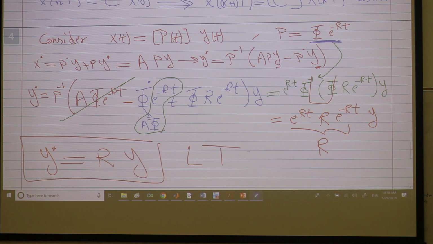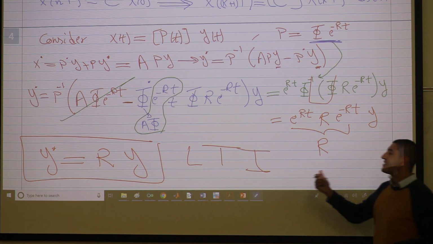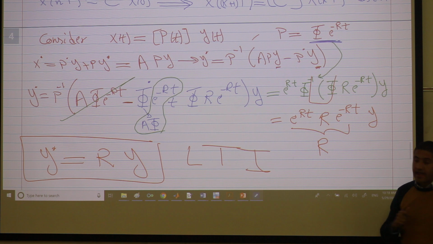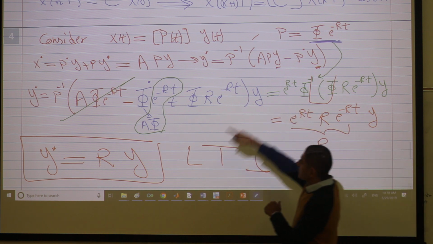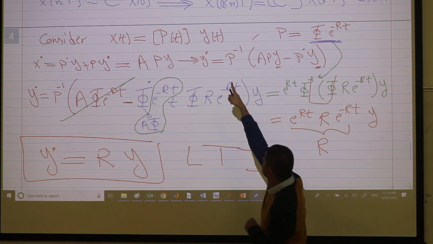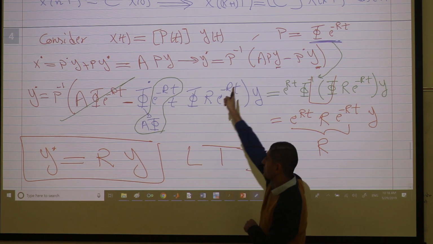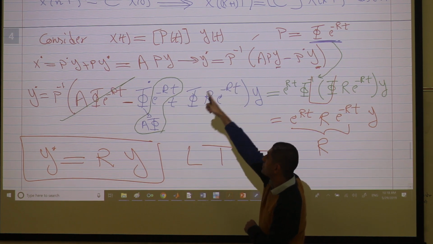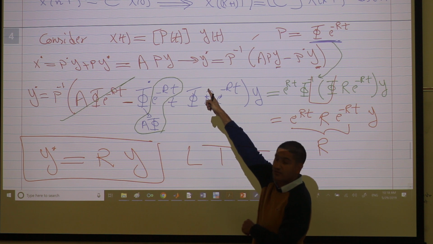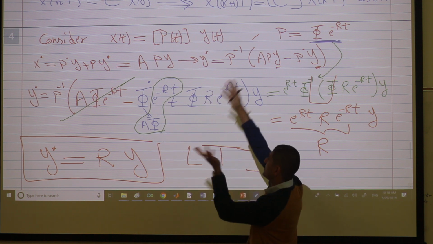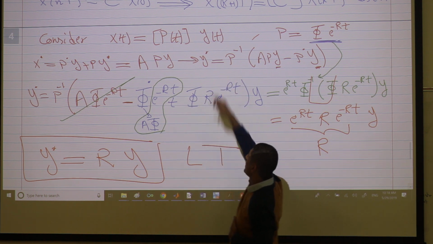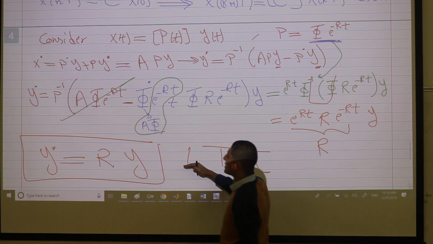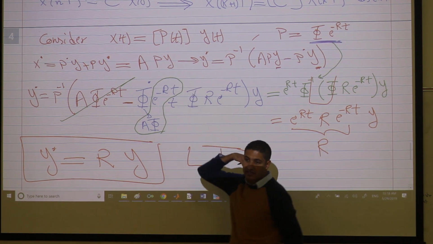This is an LTI. We transformed the time varying system to a time invariant system. And they go hand in hand. Why? Because if y goes to 0, from the very first definition, x will go to 0 because P is bounded, right? And vice versa actually, because P is invertible. So if x goes to 0, y goes to 0. So this system is stable if and only if the original system is stable.